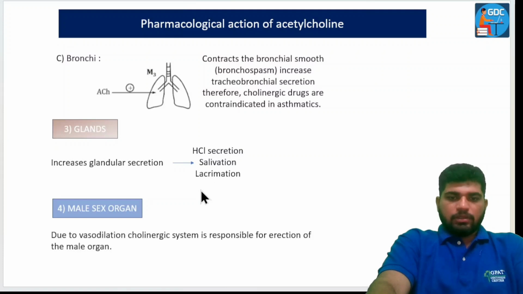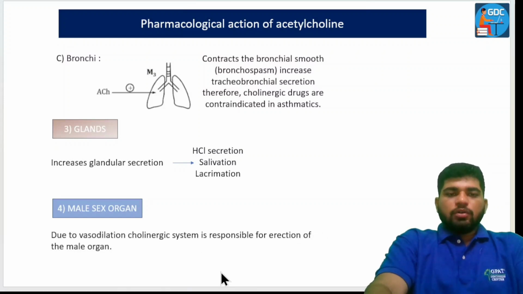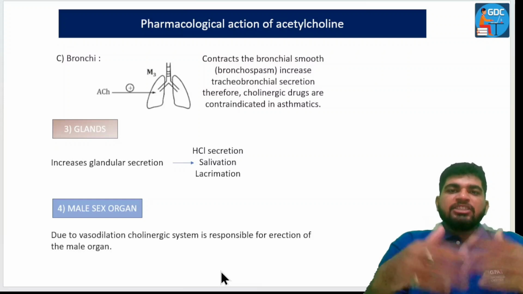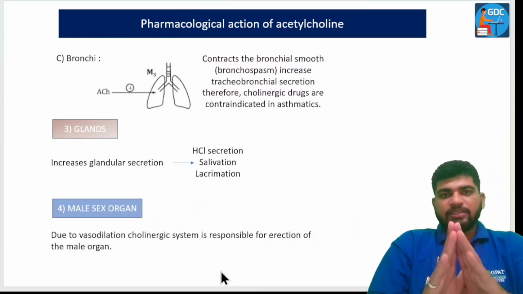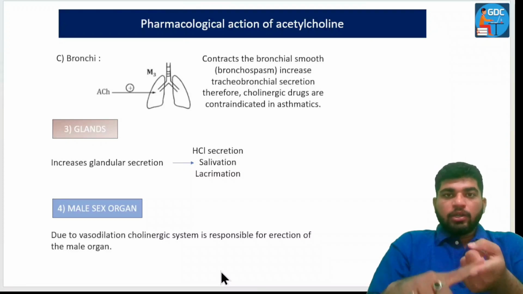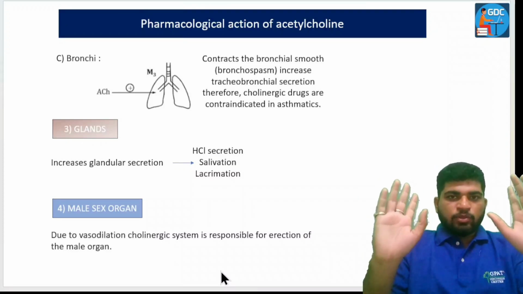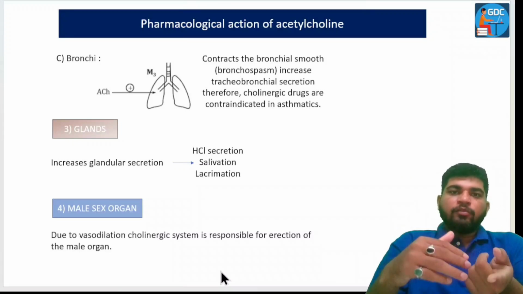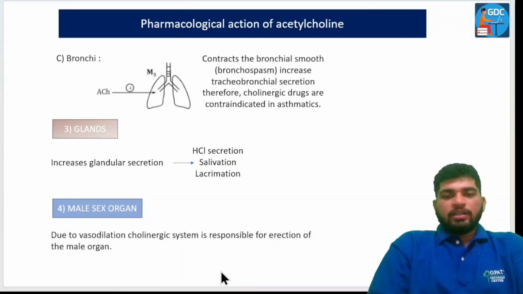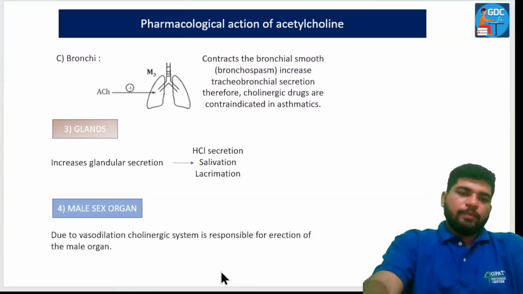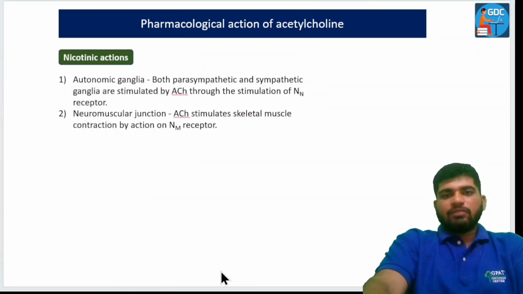Now, let's talk about the male sex organ. Due to vasodilation in the cholinergic system, it is responsible for erection of the male organ. Whenever there is increased blood flow inside the penis, it is responsible for the erection. So what is the science behind the erection? Erection occurs whenever you are in the parasympathetic mode, the relaxed mode, and in that mode the blood flow increases inside the penis, which is responsible for the erection of the male sex organ.